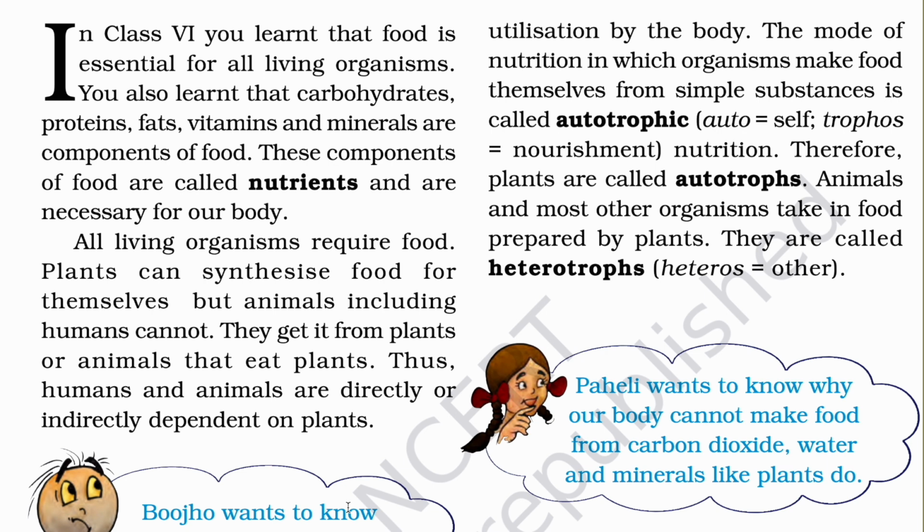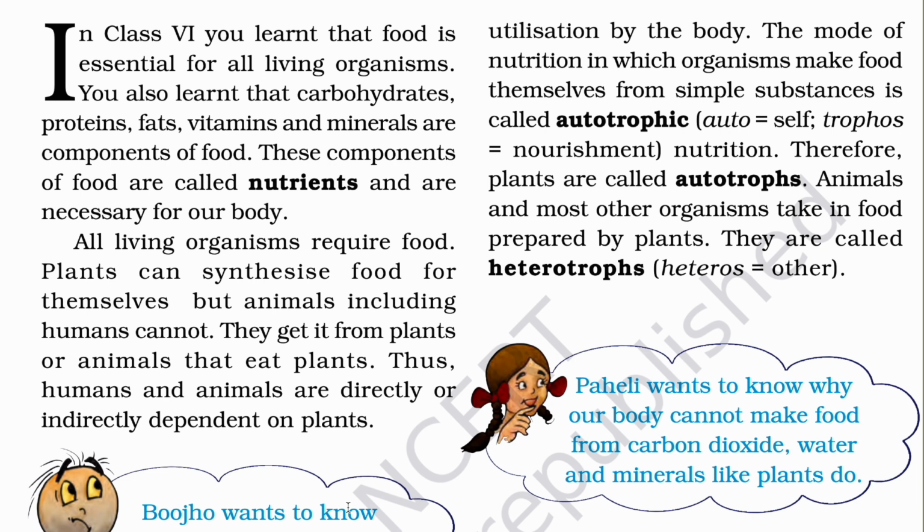Simple example. The color of the example is most probably green. Okay, now I think you are getting some hint from my voice or my line. Remember one thing, you have to give the answer. Don't forget to give the answer. Therefore, plants are called autotrophs. I think you got the answer. Plants are autotrophic, or you can say plants have an autotrophic mode of nutrition.